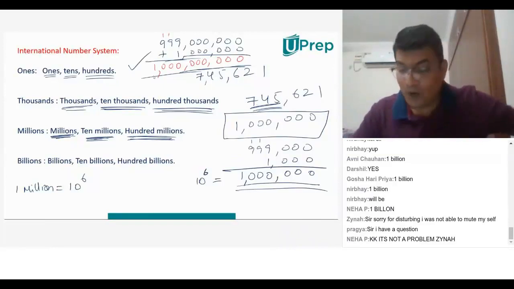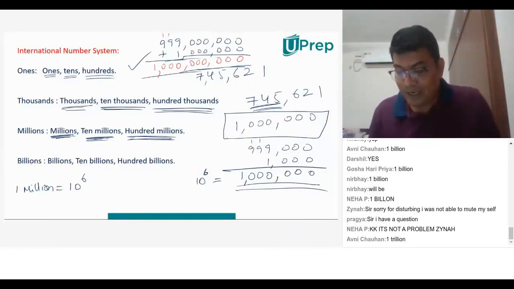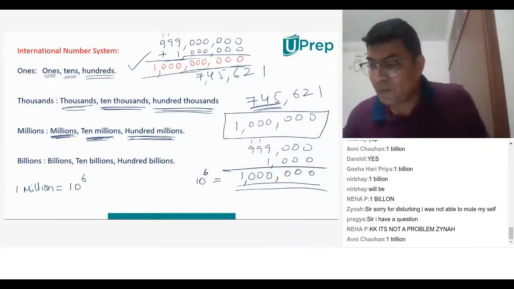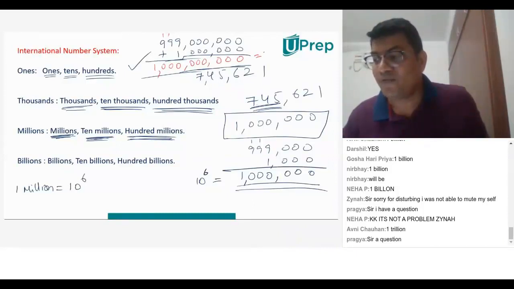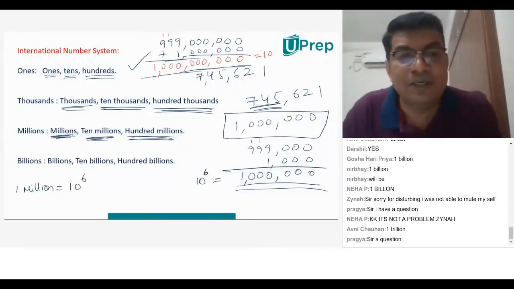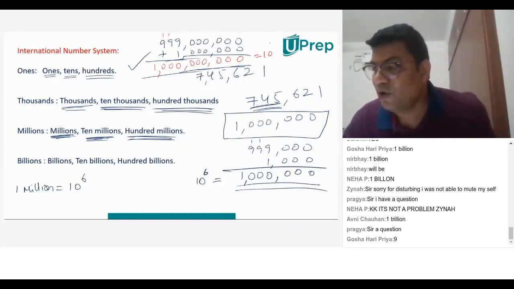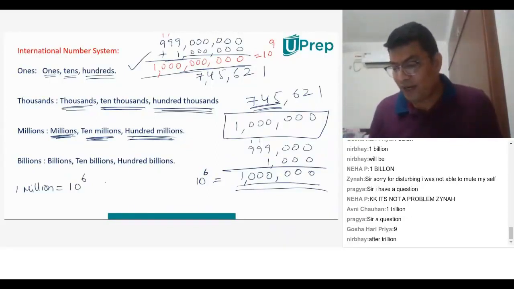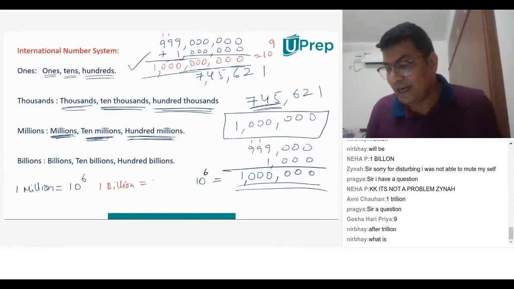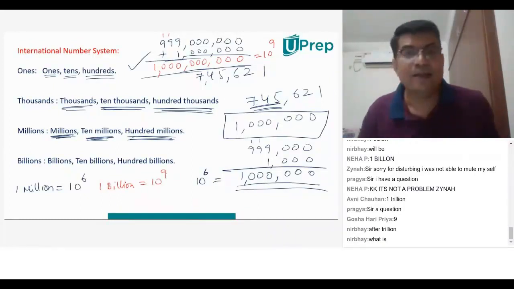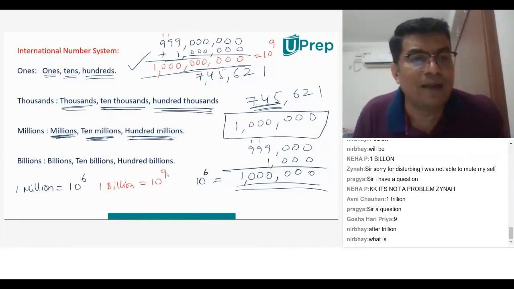What is a billion now? How many zeros are there in a billion? There are 9 zeros in a billion. Can anyone tell me how to write it in the form of 10 to the power of how much? Very good. 10 to the power of 9. So everyone needs to understand that 1 billion is equal to 10 to the power of 9.